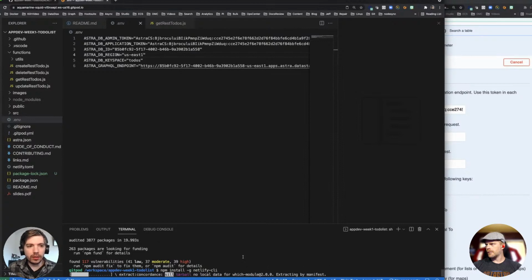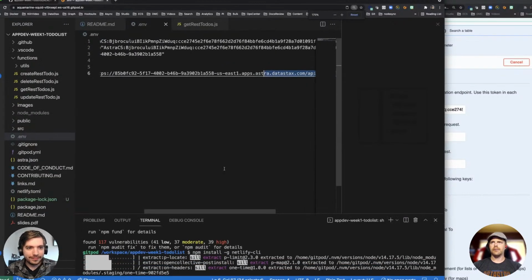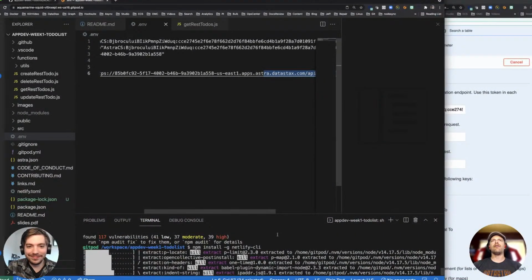You might need to zoom in on your Gitpod. Oh, for font size. True. Yeah. All right. And this is the fun part.